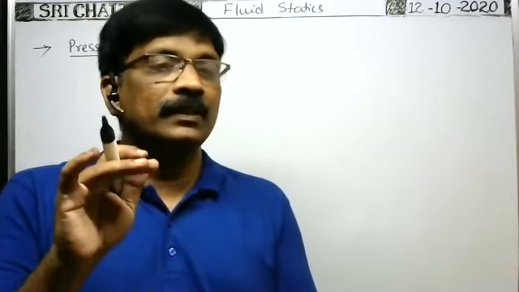Okay, you see, suppose in a vessel we have taken liquid up to a certain height, small h. So what is the pressure due to this liquid column at the bottom? We need only the pressure due to the liquid column, so we have to find only that.